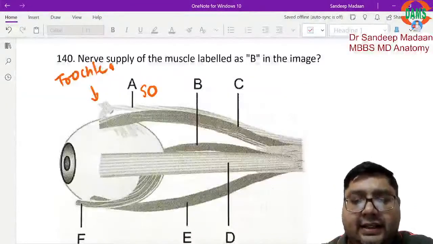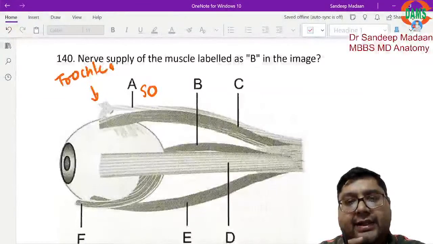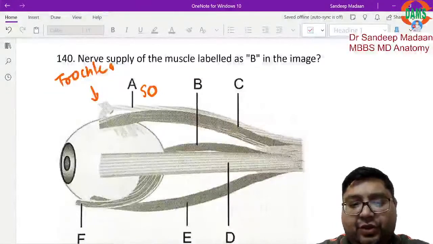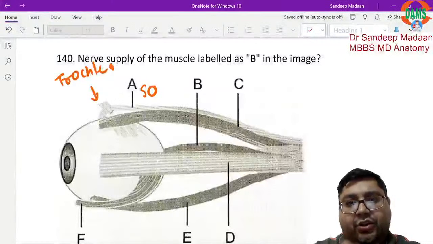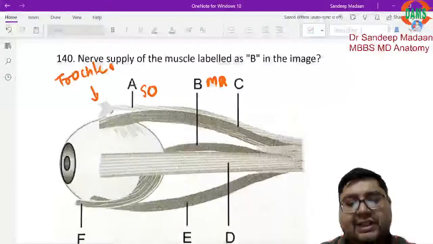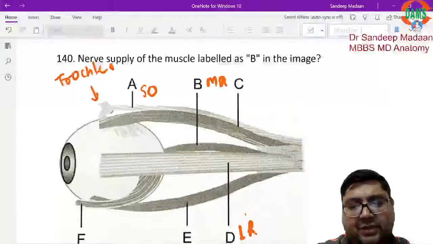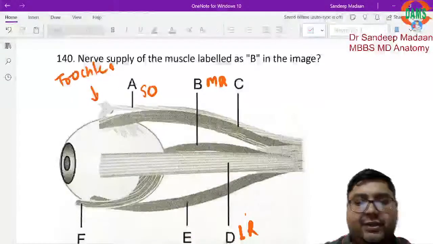Okay, and this superior oblique, or the trochlea part, lies in the medial aspect. So if you know the position of the trochlea, then accordingly B is the medial rectus muscle, because now we have found out what is the medial side. What will be D? It will be the lateral rectus muscle. Do you appreciate now?